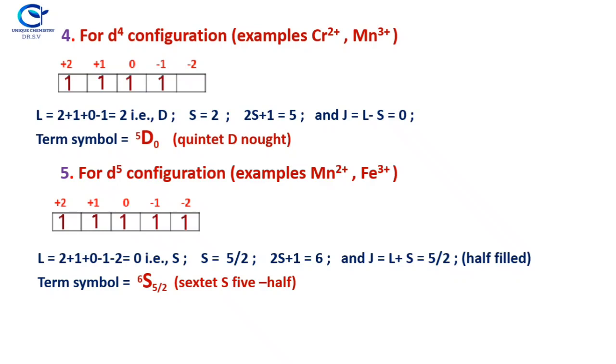The fifth example is for d5 configurations, the manganese 2+ ion and Fe3+ ions. Now the 5 electrons occupy each of the 5 orbitals: +2, +1, 0, -1, -2. So now L is equal to 0, because 2 + 1 + 0 - 1 - 2 gives 0. So the L value is 0.